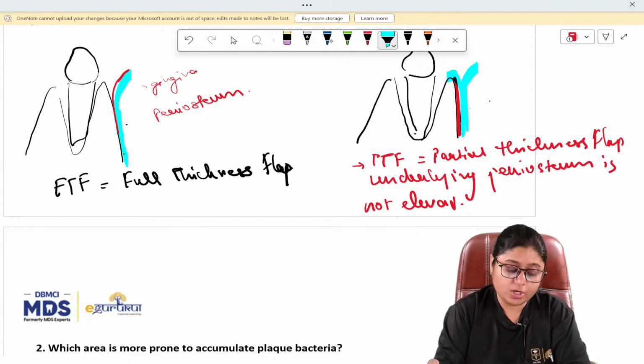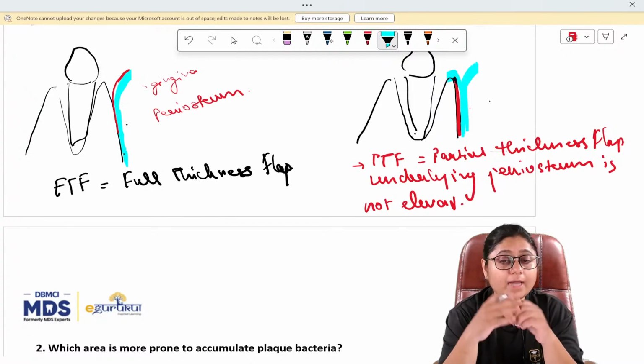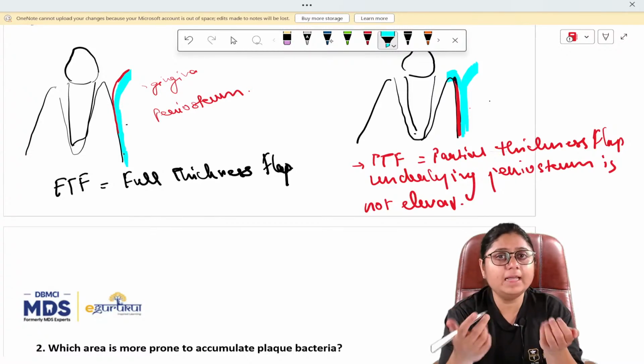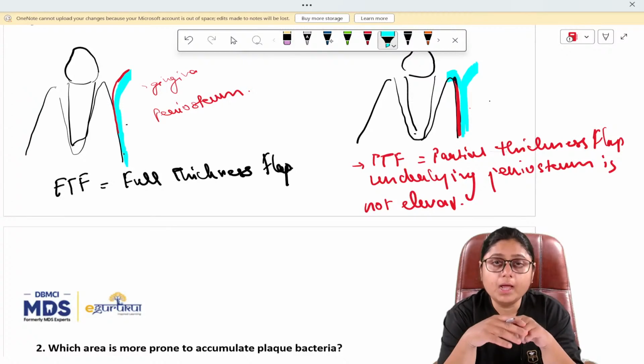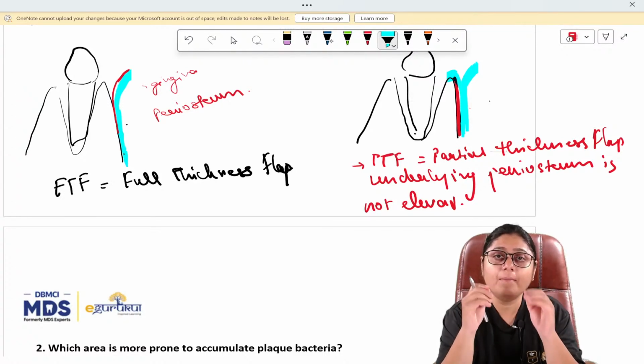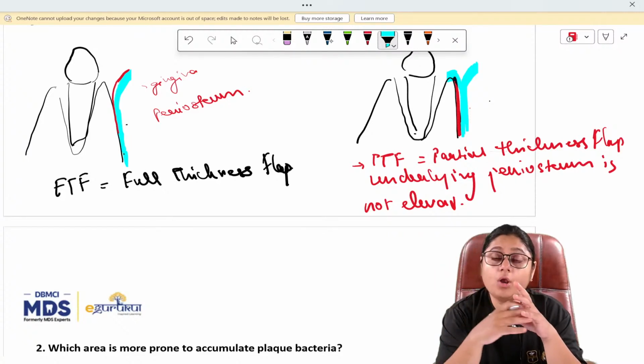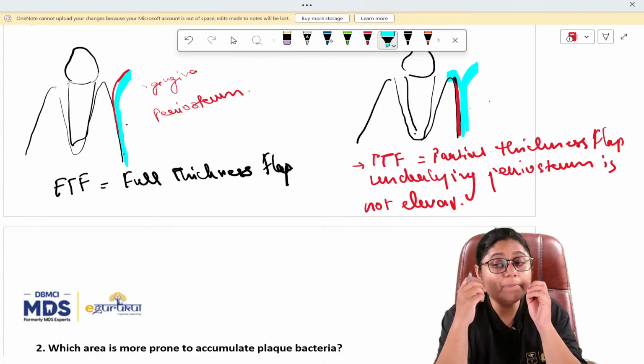The advantage of the full thickness flap is it has a good color match. The color match is good and we are able to see completely the underlying bony structures. But the disadvantage of this is that there is some amount of bone loss, as we are raising the whole flap along with the periosteum, so some part of the bone is lost.